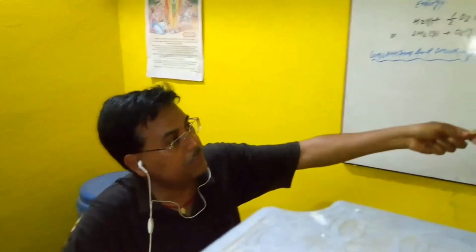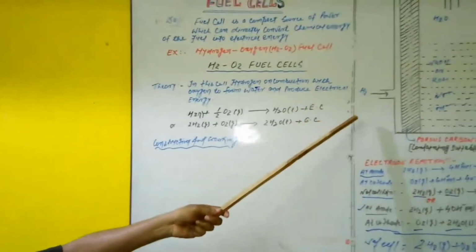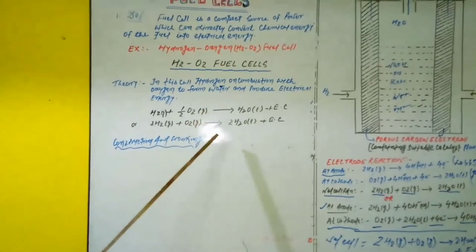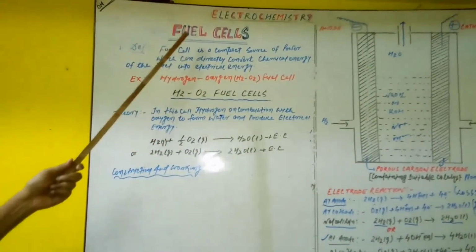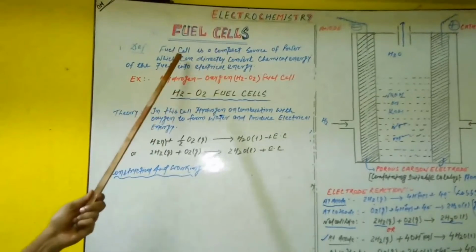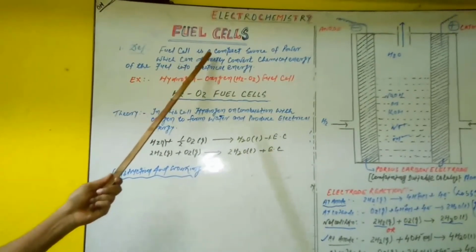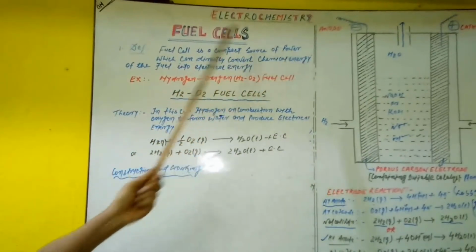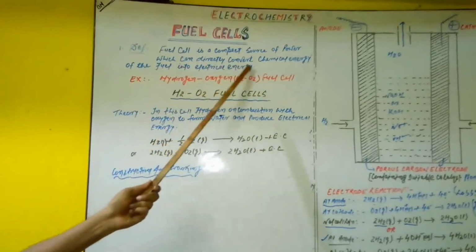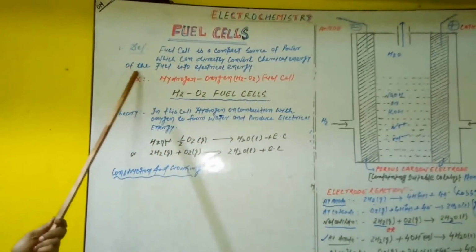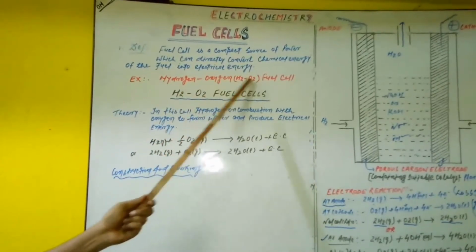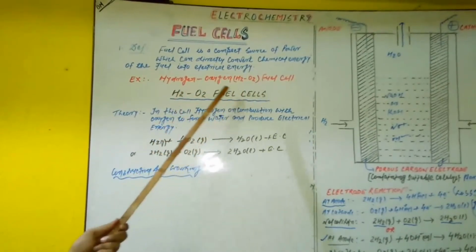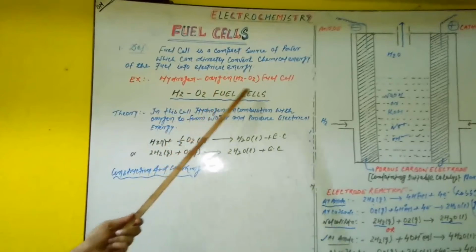All things must be studied. We again try to show each and everything from the first step. You see here the fuel cell. The definition is given: a fuel cell is a compact source of power which directly converts the chemical energy of the fuel into electrical energy. The most common example is the H2-O2 fuel cell. Now we discuss the H2-O2 fuel cell.